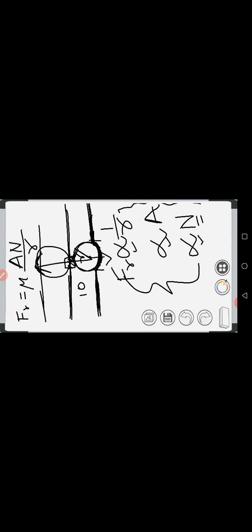Now see, that is why, though theoretically the rolling friction should have been 0, practically it is not 0 because of this reason. Theoretically we saw that only one point should be in contact, but practically not only one point but a certain region of that particular object remains in contact with the surface. So that is why we get a non-zero rolling friction. But yes, though it is non-zero, the amount of rolling friction is small.